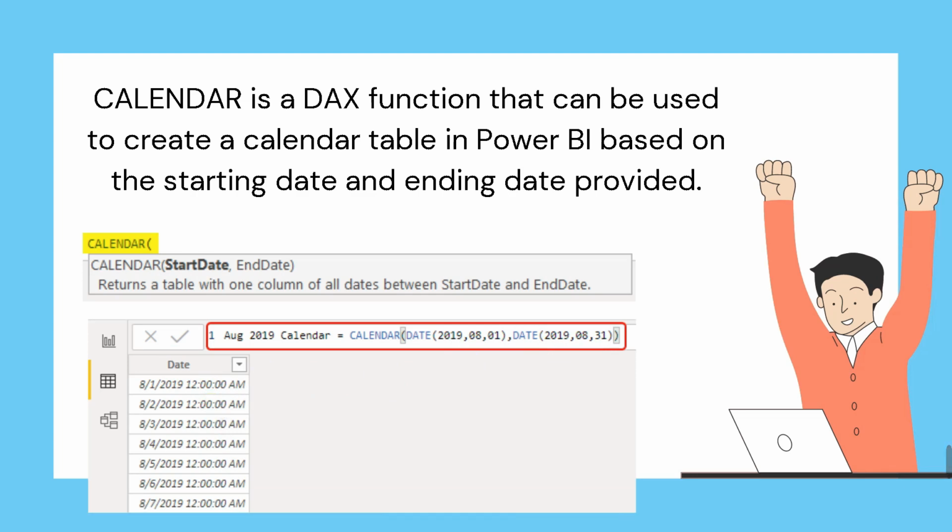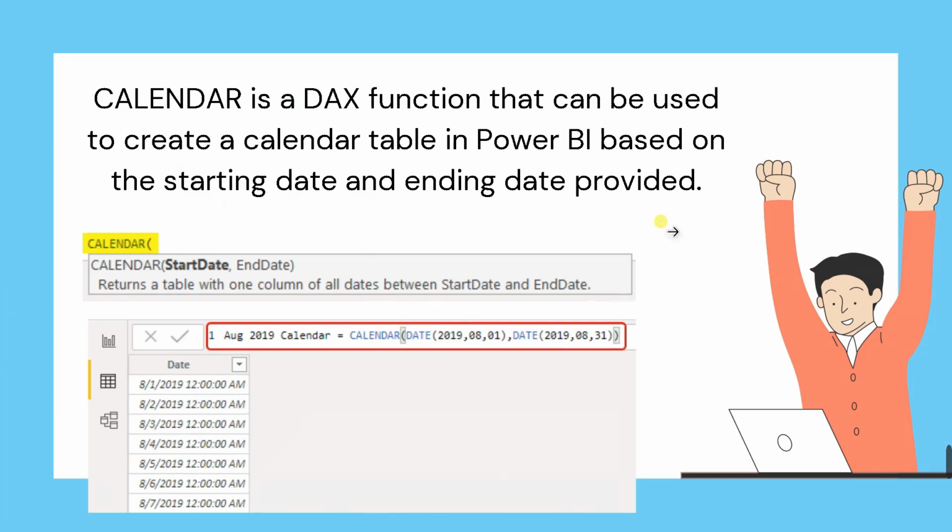So remember one thing, this calendar DAX function returns a table with a single column, whose name is date, containing a continuous set of dates. The range of the date is from the specified start date that you have applied here to the specified end date. It will include both the start date and the end date in this particular column. So this is all about the calendar DAX function in Power BI.